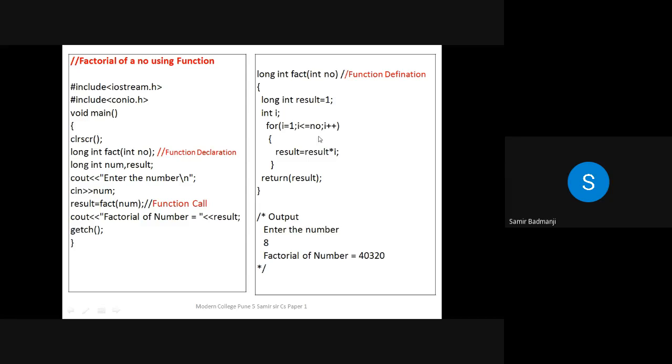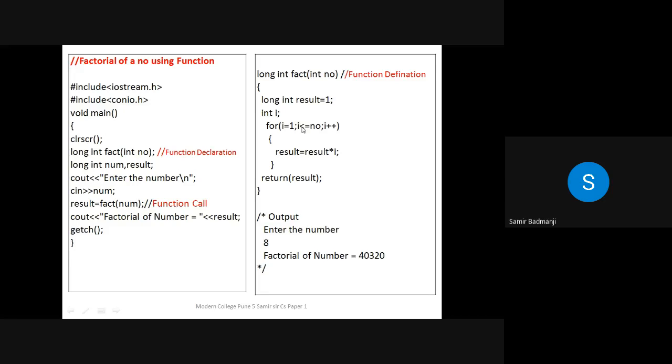See, from 1 to less than or equal to number, result is equal to result star I. So suppose the number is 5. So what will be here? From 1 to less than or equal to 5, result is equal to result star I. If you don't initialize result to the value 1, then again your answer will become wrong because it will contain some garbage value. Because we are multiplying result by some variable, that is why we have initialized it to 1.